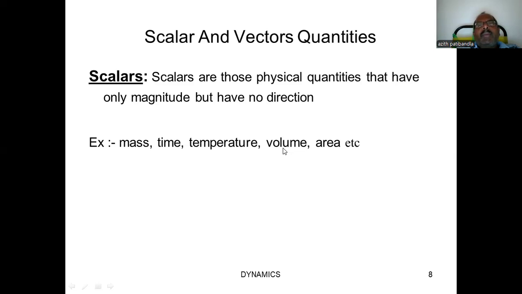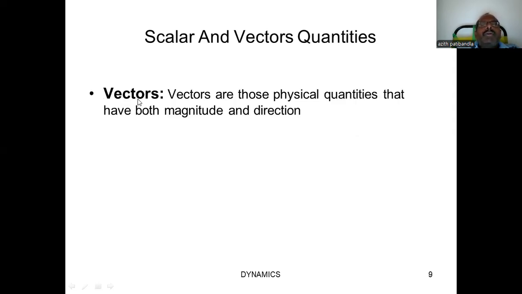Likewise, the same example applies to area. Area is expressed with magnitude in units like acres, hectares or square meters. We will not express a 10 square meter area in a particular direction. That means mass, time, temperature, volume and area have only magnitude without direction. That's why these physical quantities are examples for scalars.